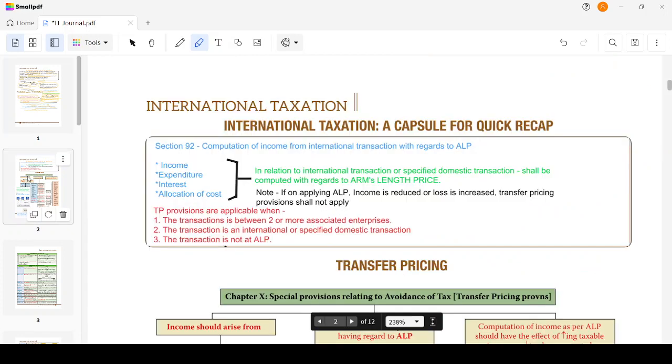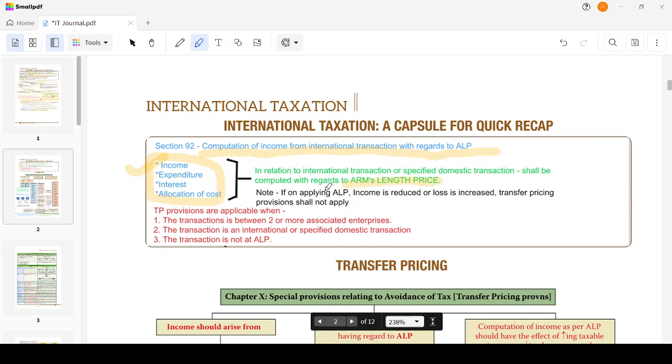Section 92: computation of income for international transactions with regard to ALP. ALP means arm's length price. So for which type of items do we have to calculate the ALP? It could be an income, an expense, an interest, or just an allocation of cost. For all of these, in relation to an international transaction or specified domestic transaction, we have to determine the arm's length price.